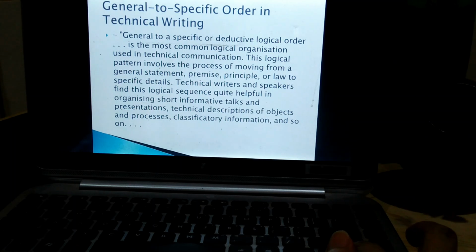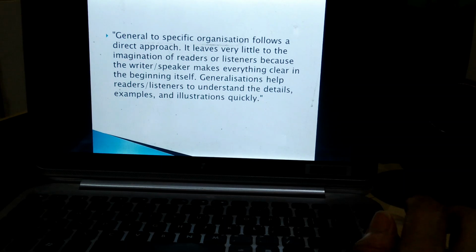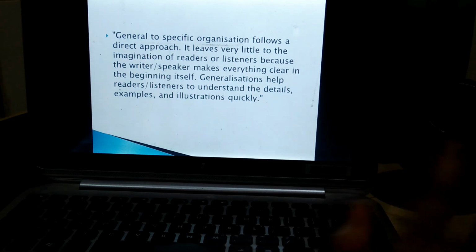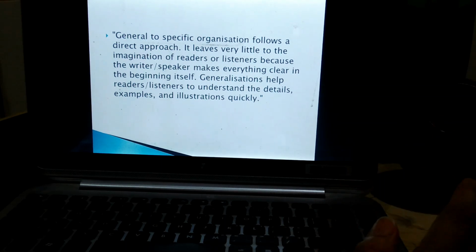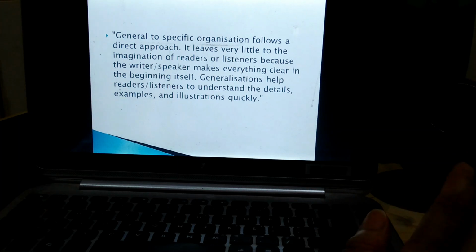Technical writers and speakers find this logical sequence quite helpful in organizing short informative talks, presentations, technical descriptions of objects and processes, classificatory information, and so on. General to specific organization follows a direct approach. It leaves very little to the imagination of the readers. It means it is explained so well that nothing is left to guess.